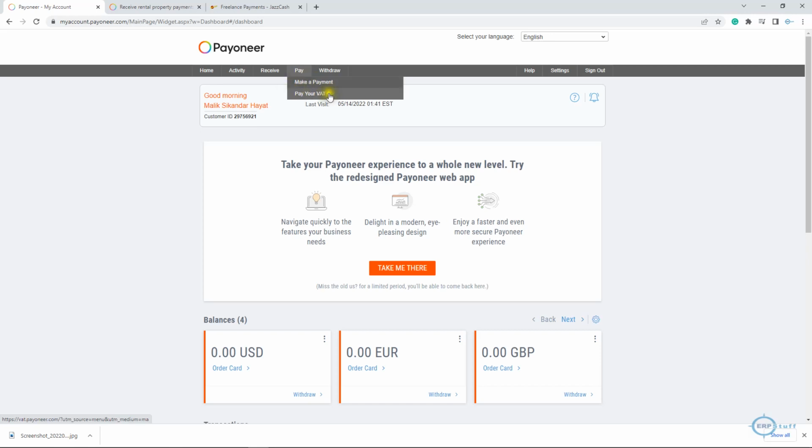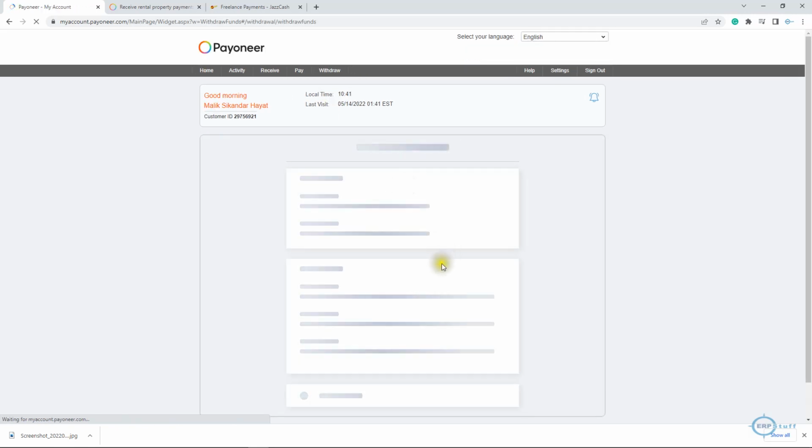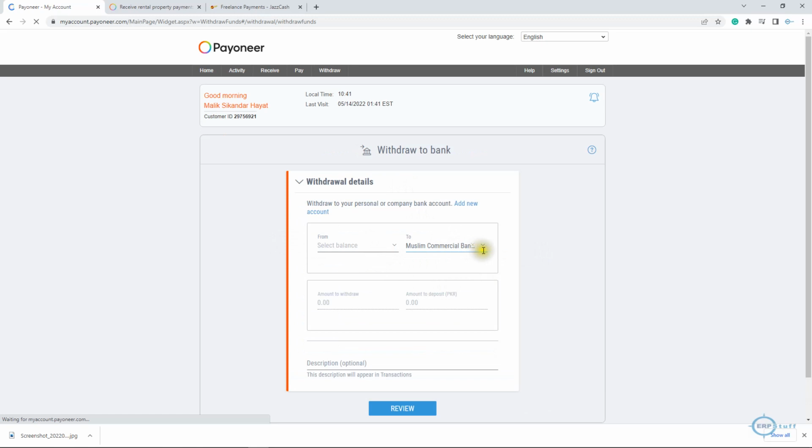If you want to make a payment, pay your VAT, whatever. Withdrawal to bank account is very simple. You will just select your bank account. Since I have defined only one bank account, it is showing me here. Okay, if you go to the settings, Payoneer card. This Payoneer card is an ATM card.